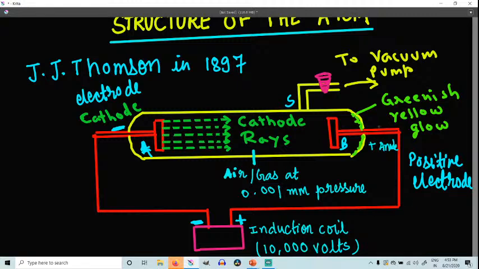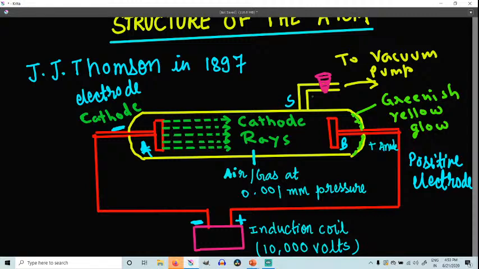So we have understood that he has used one glass tube which is made up of very hard glass, because we wanted to apply a very high voltage current. So it should be very hard, otherwise it will break because of the high pressure, or maybe because of the high voltage. Then we have kept two metallic plates, A and B, right? And then there was one side tube also there to adjust the pressure inside, so that we can increase or reduce the pressure, right?